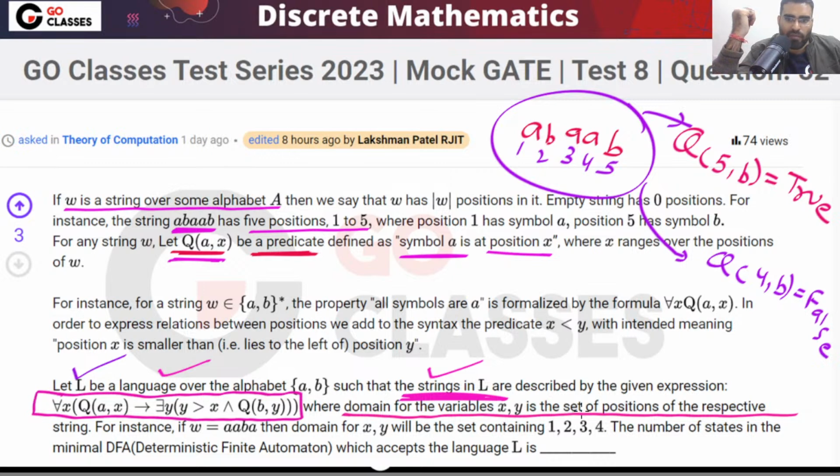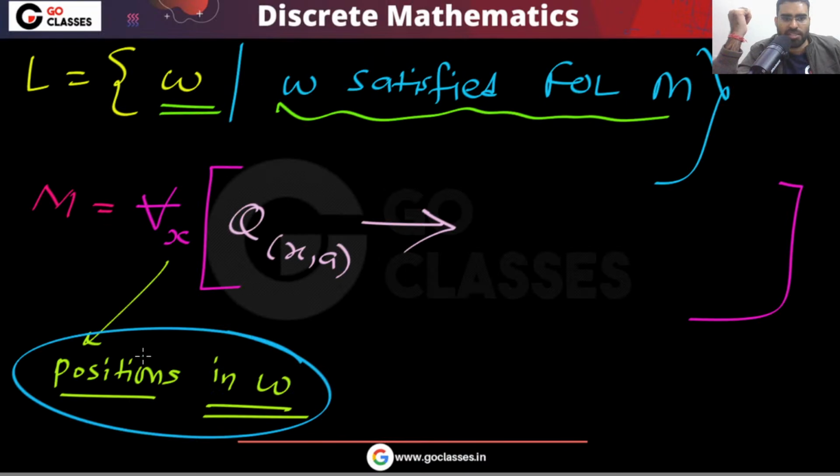The domain of variables x comma y is the set of positions. Now you can notice that you have this formula for all x. If on position x you have A, then there exists a position.